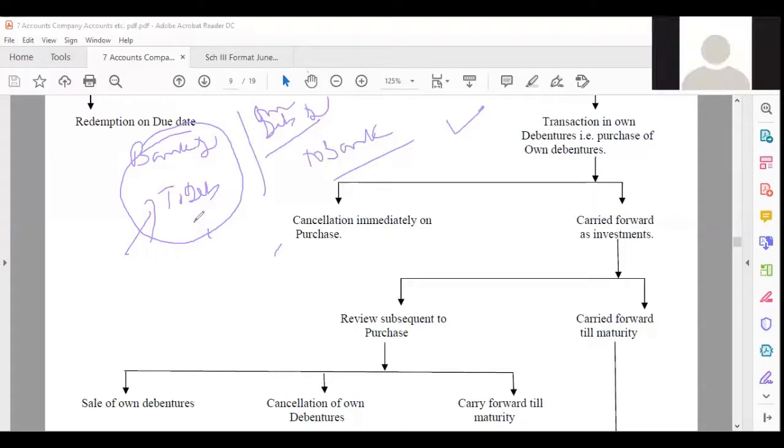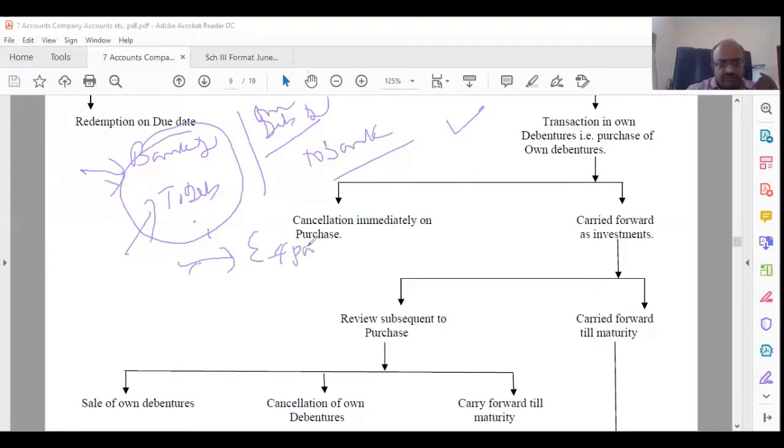So I didn't understand the question. What I'm asking is, why did you issue debentures? When you issue debentures only, this entry is coming. Why did you issue debentures in the first place? So it's a form of debt. Why should you take debt? So for the activities of the company. Expansion. Generally, it is for expansion, right?